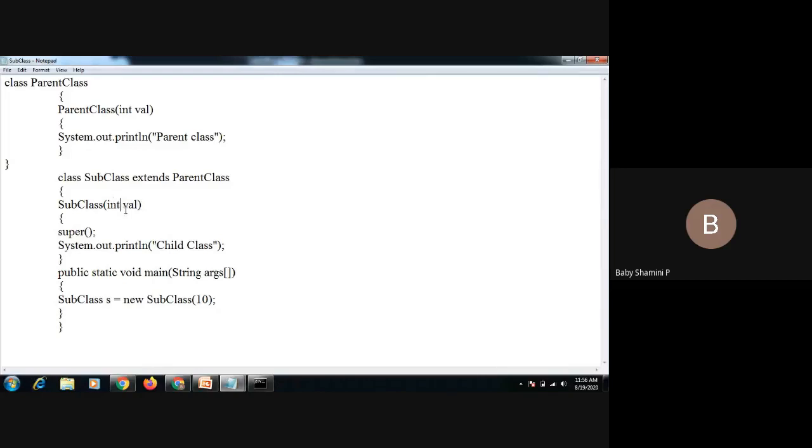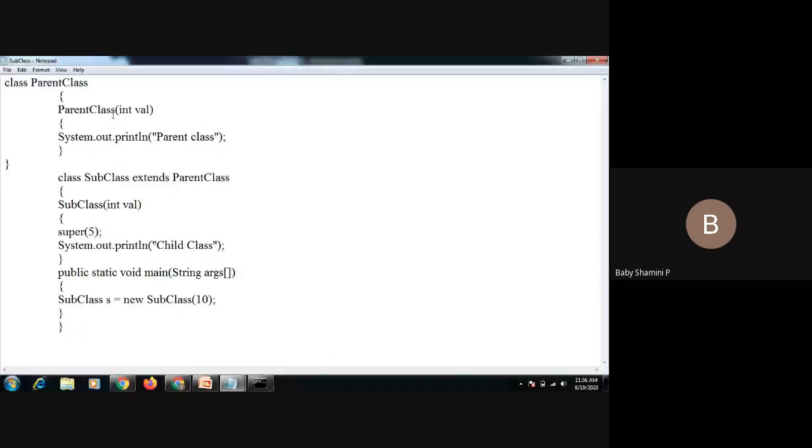We have to pass the value from this main method. That is, subclass is equal to new subclass of 10. So we must pass the value 10 to this subclass. This is a subclass statement, isn't it? So this 10 is assigned to this subclass constructor. But if you want to pass a value to the parent class, we must declare super of 5. For example, super of 5 means this 5 is assigned to the superclass.